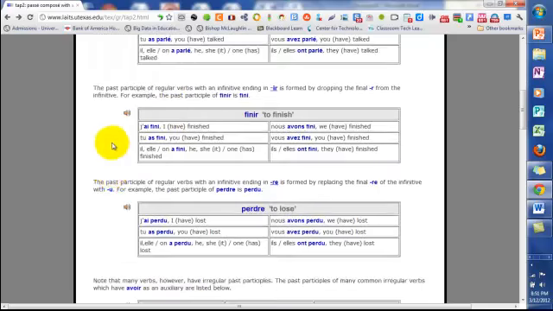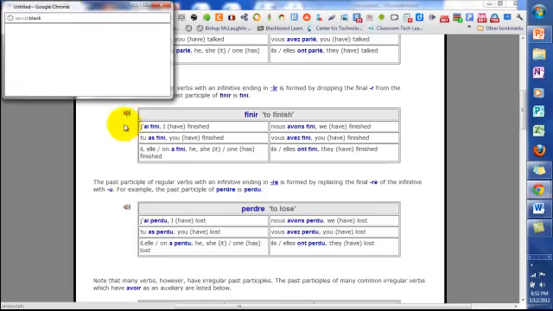Alright? Now, if we have a verb ending in ir, and remember, we're going to review in a minute the present tense, but verbs ending in ir would be like finir, or choisir, or accomplir. So here we have verbs ending in ir, and the ending for a verb in ir will be to take off that ir. So we take off this ir right here. And we're going to add just the letter i. So we have j'ai fini, tu as fini, and so forth. So let's listen to this one.